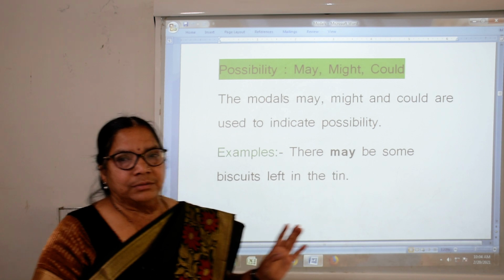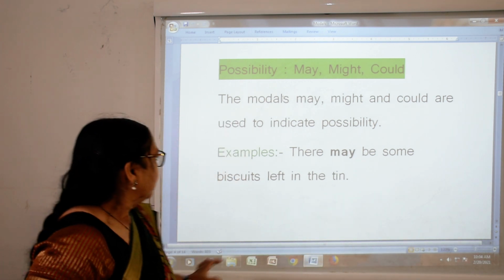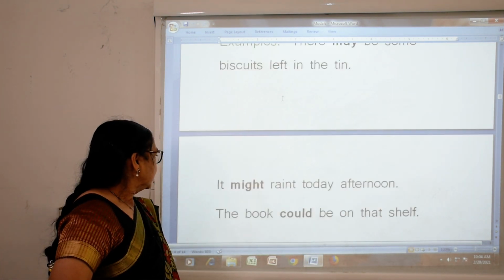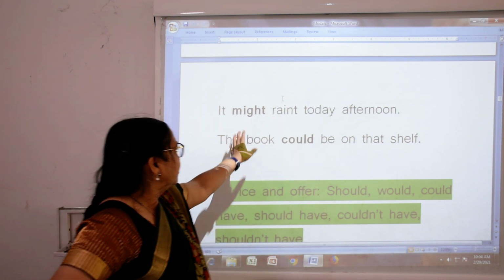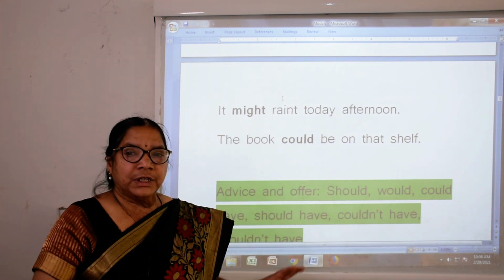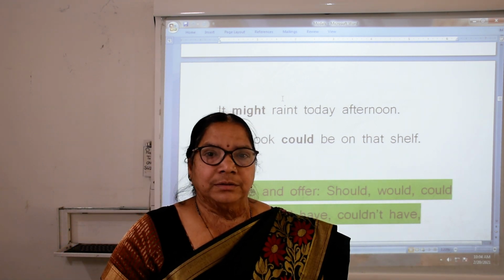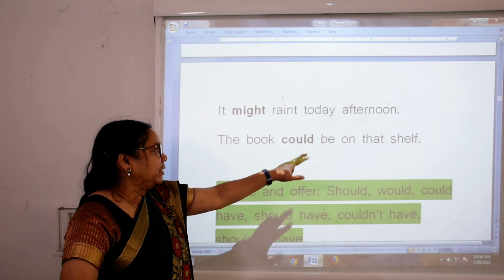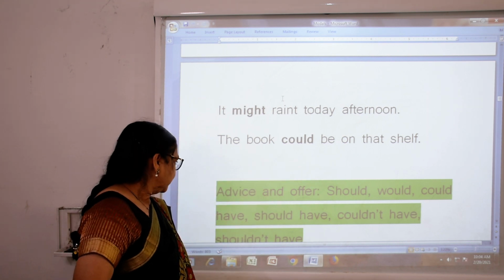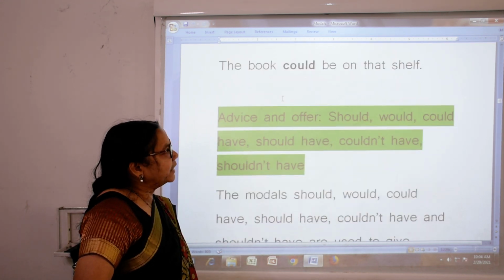It is not sure. Now, it might rain this afternoon. We don't know, we are not sure. The book could be on that shelf.